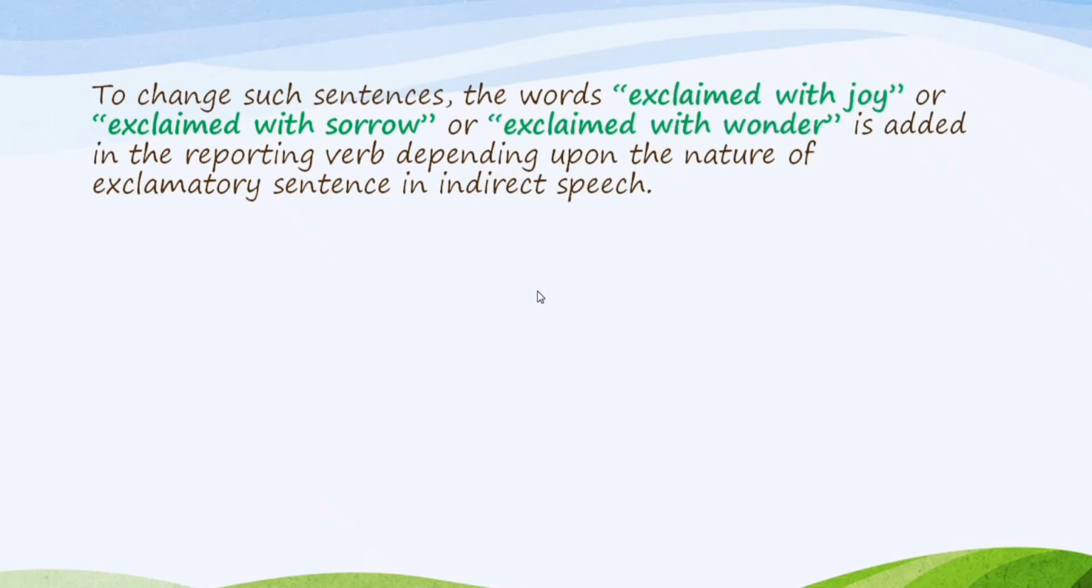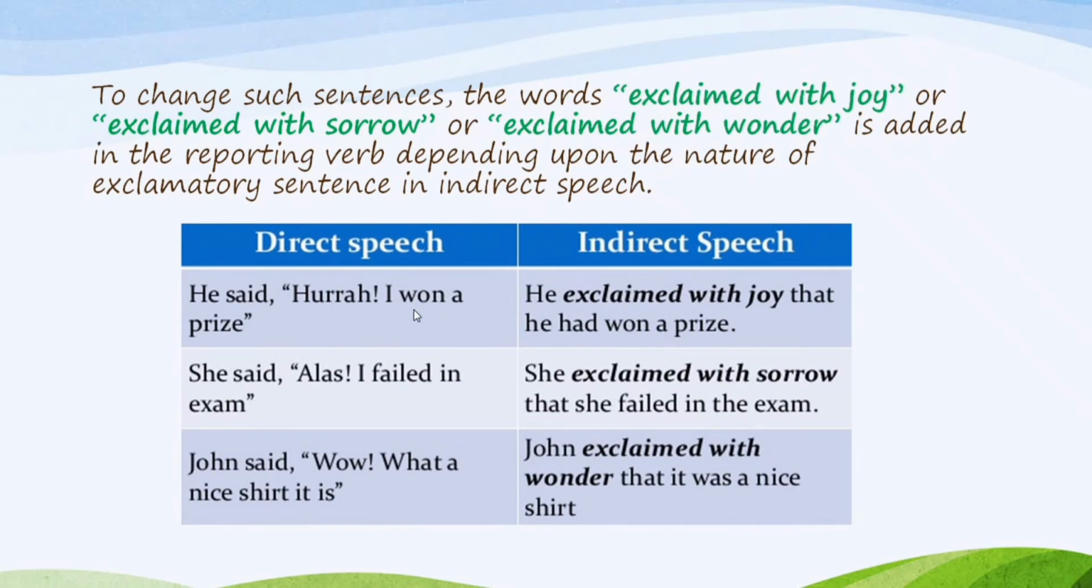To change such sentences, the words exclaim with joy, exclaim with sorrow, or exclaim with wonder are added in the reporting word, depending upon the nature of the exclamatory sentence in indirect speech. For example, take the first example: he said, hurrah, I won a prize. Now this sentence is showing us the state of joy.